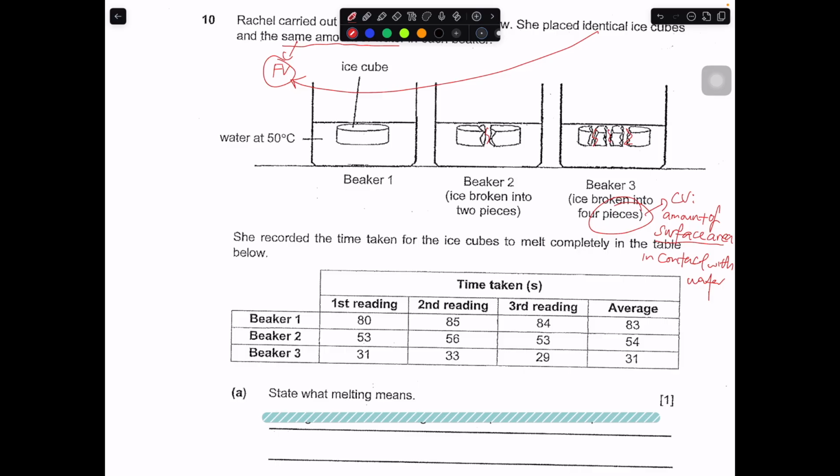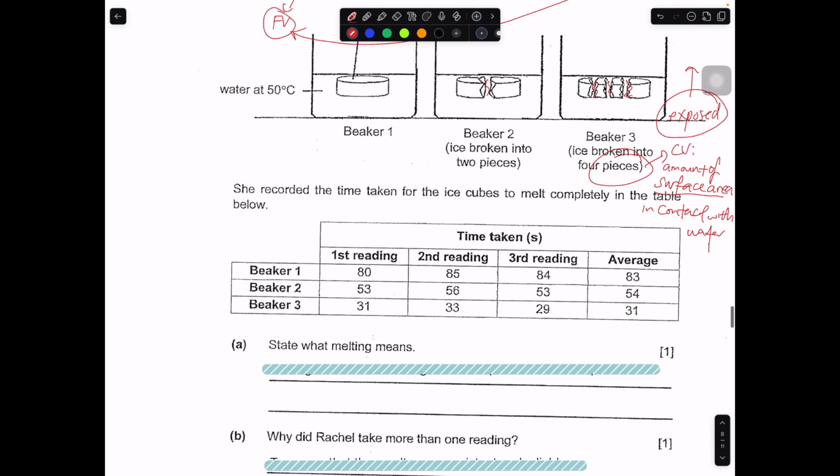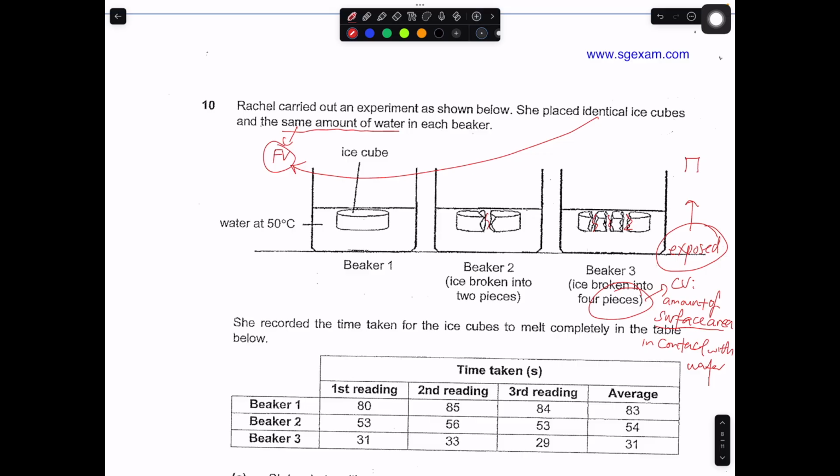So some of you may think, why don't we use the word exposed in this case? Usually exposed, let's say, is the ice cube left on the table exposed to the surrounding air. Then we will use the word exposed. But in this case, it's not exposed to the surrounding air because it is in contact with the water. It's touching the water. Water is something that you can see. That's why we don't use the word exposed, but rather we use the word surface area in contact with water.